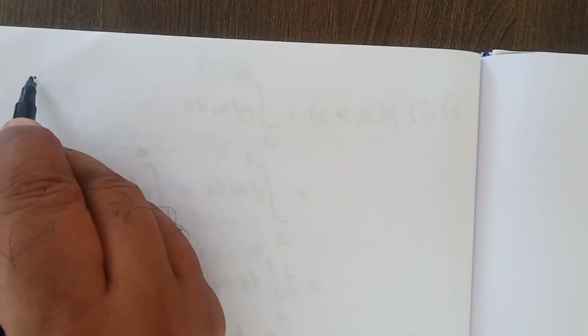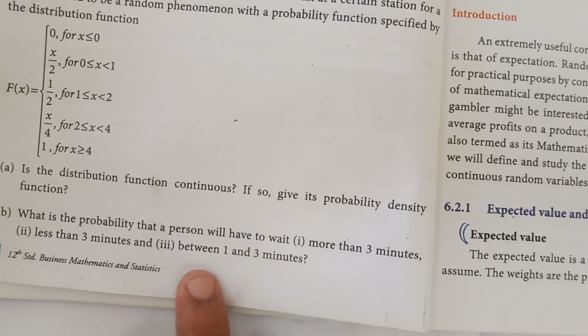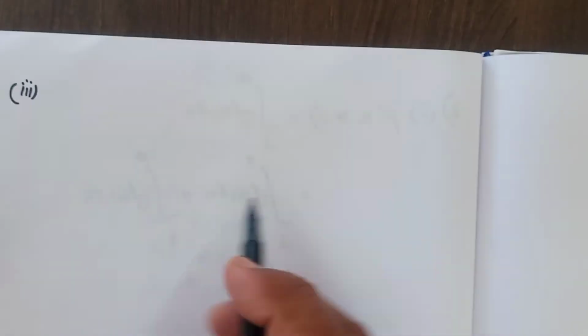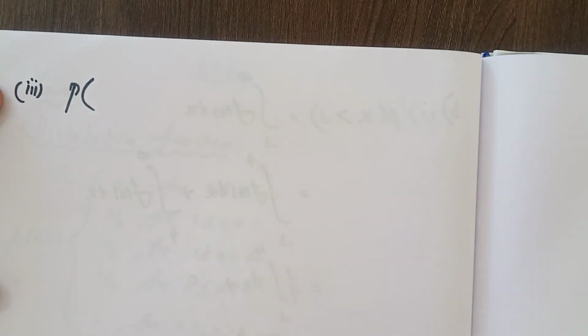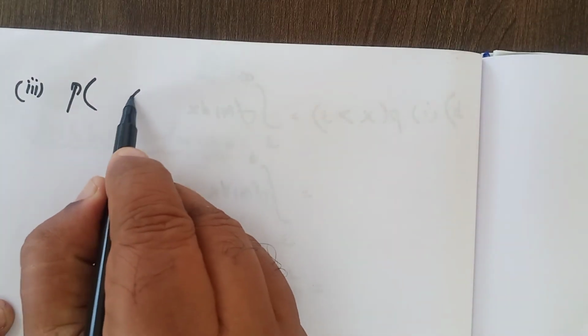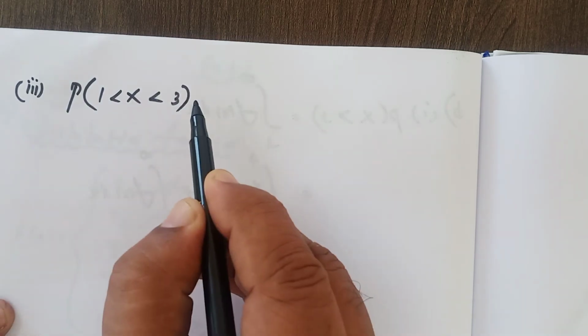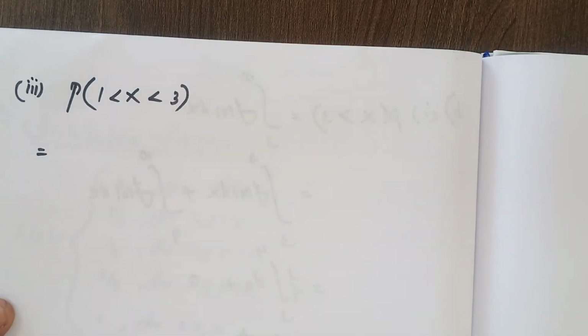Now last subdivision. Subdivision number 3. Between 1 and 3 minutes. Between 1 and 3. So probability x lies between 1 and 3 equals.